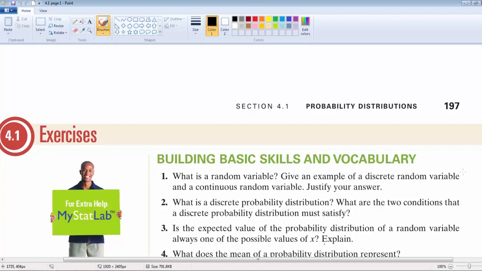It's very tempting when we hear the word random to think of this as a random event, but it's not. A random variable represents a numerical value associated with each outcome of a probability experiment. A discrete random variable means that it's countable, it's not continuous. For example, the number of students in a class would be a discrete random variable. The ages of people would be a continuous random variable.